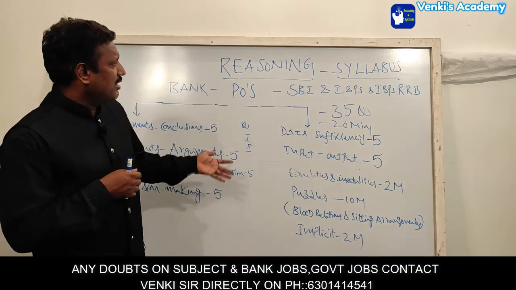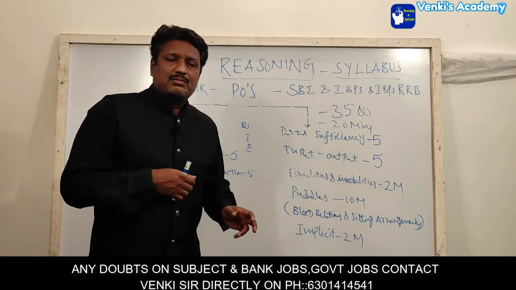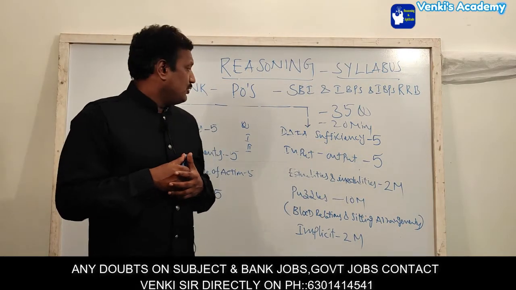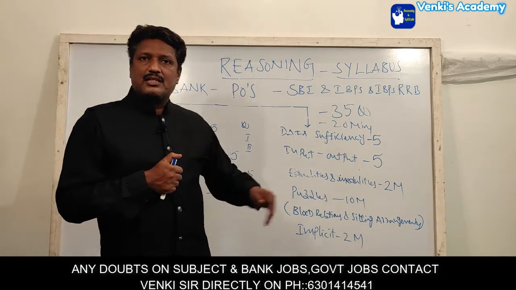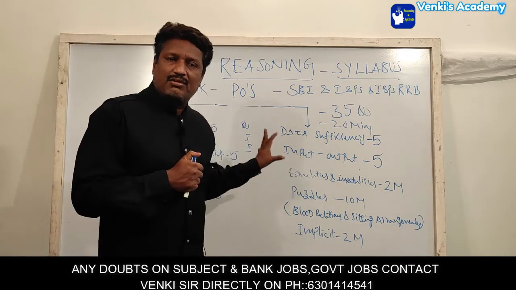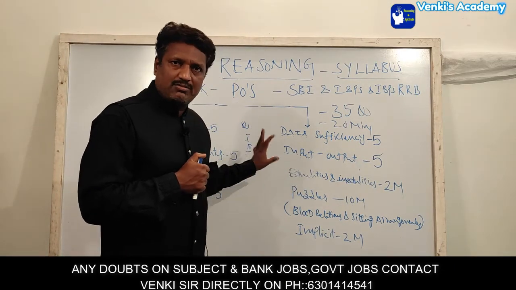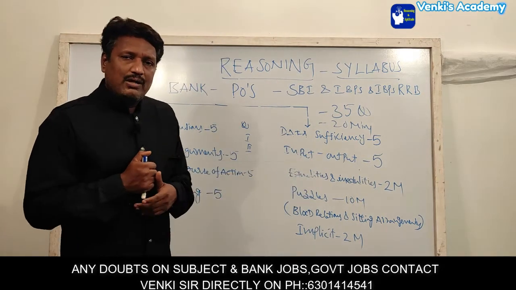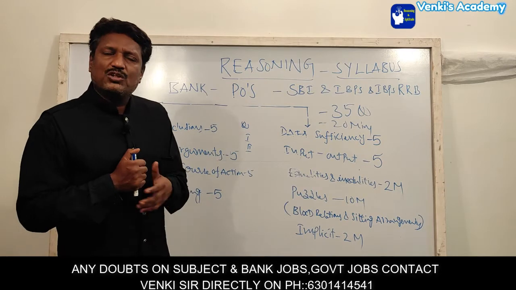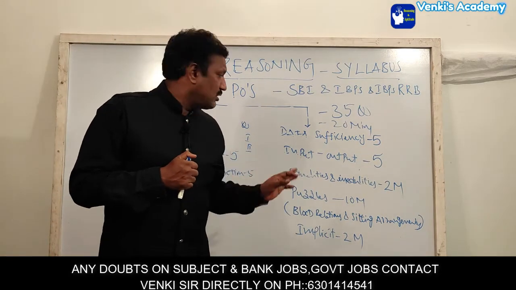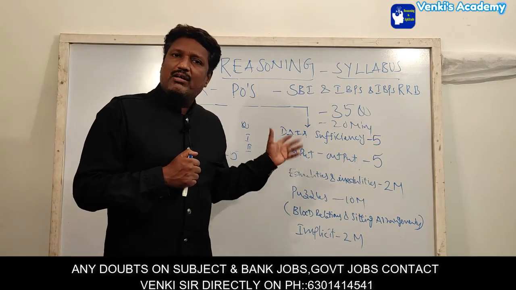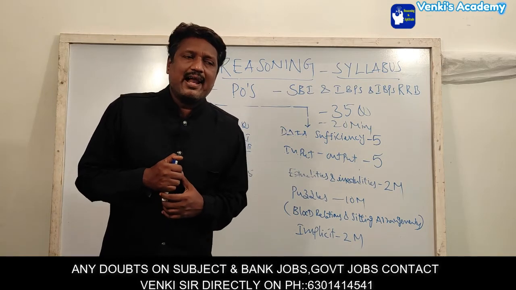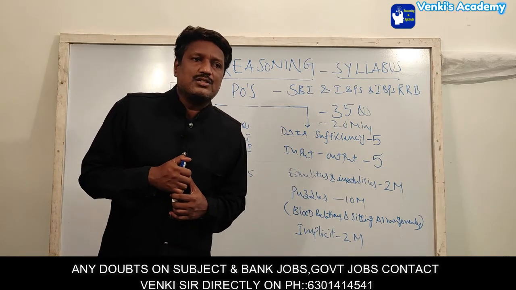For the past few years, they have been asking this in bank exams of a higher level. So once again, in this data sufficiency, if you can get the answer from 1 alone, put the option as 1. If you can get the answer from 2 alone, you have to mark the answer 2. What about 3? For the above question, if you can get the answer from either 1 alone or 2 alone, we have to mark the answer as 3. That means either alone is sufficient.